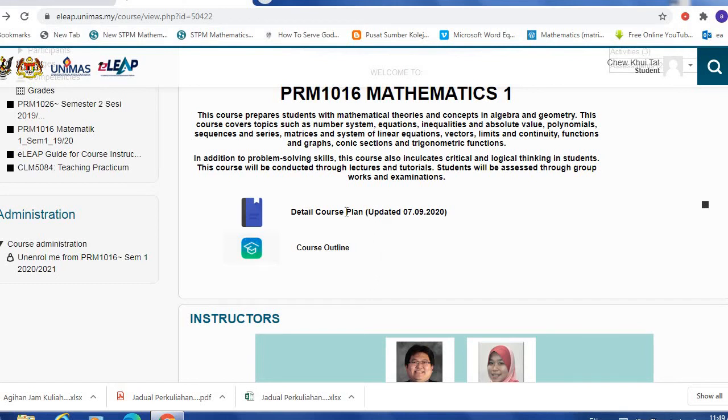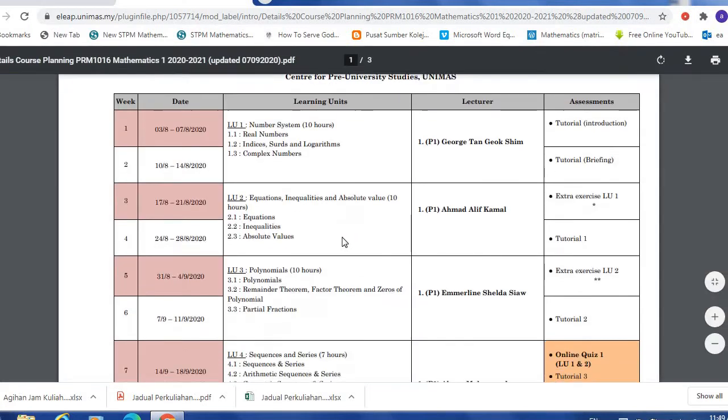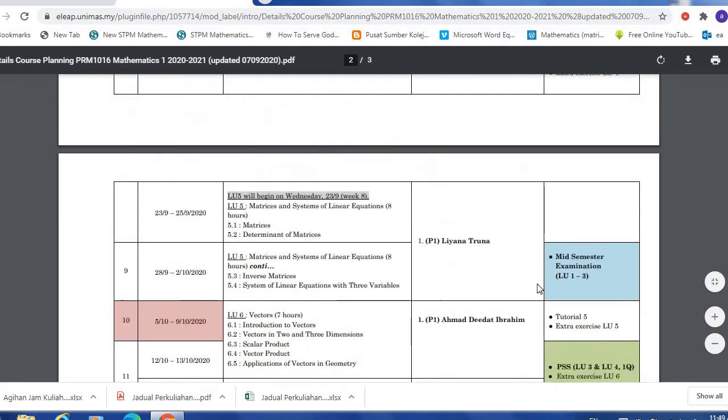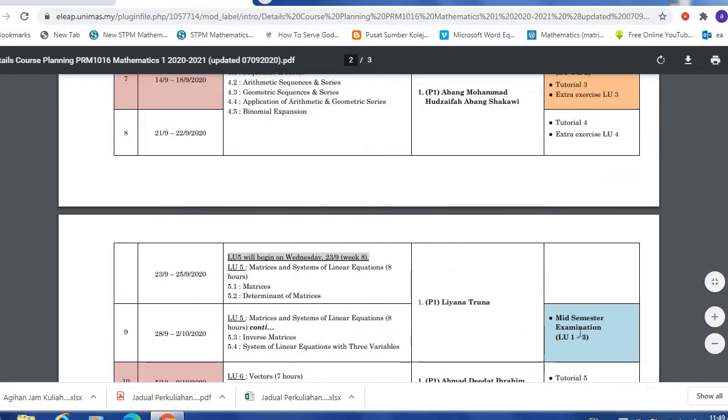The first announcement is regarding the updated course plan. So when you click inside here, okay, we made some small changes whereby week 9 is the mid-semester exam. So there will be no tutorials, so we will handle the tutorials in week 8.